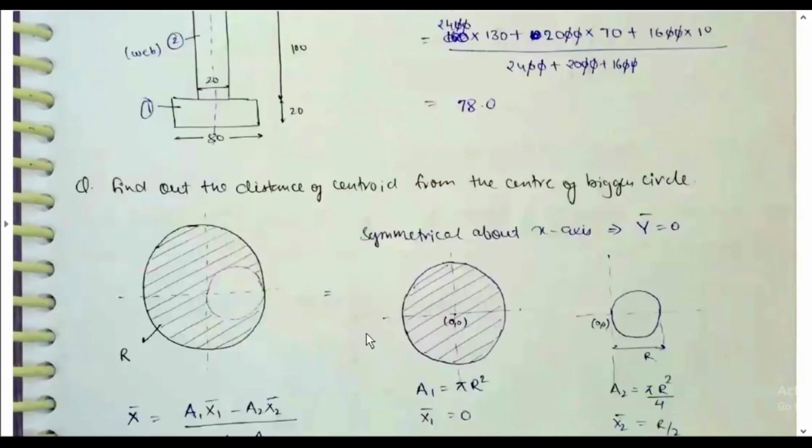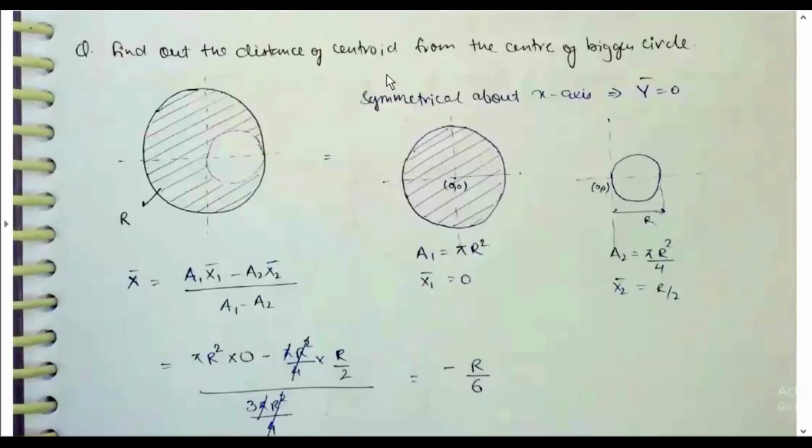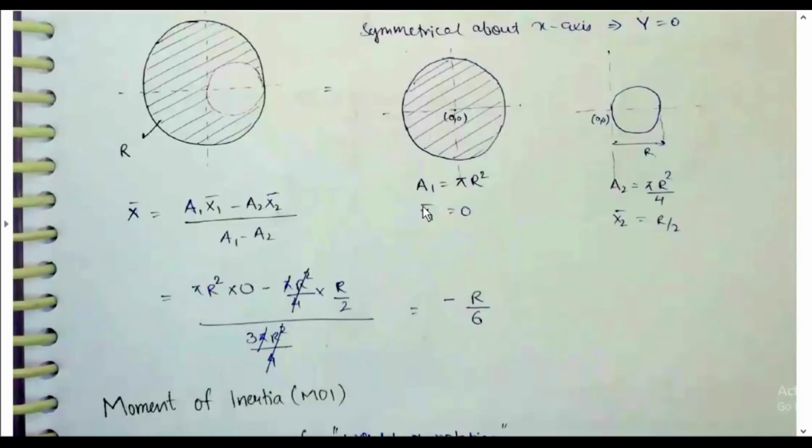Based on areas, we can calculate it will be 78. Find out the distance of the centroid from the center of the bigger circle. It is symmetric about the x-axis, so y bar is equal to 0.